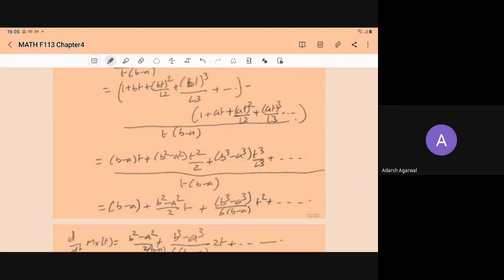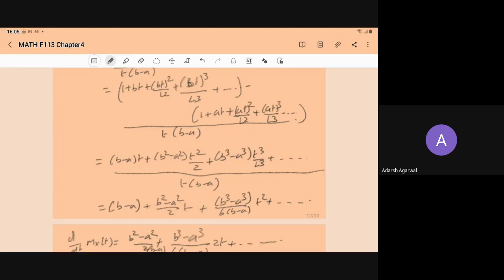bt minus at can be written as (b minus a) into t. b^2 t^2 minus a^2 t^2 upon factorial 2 can be written as (b^2 minus a^2) into t^2 upon factorial 2.